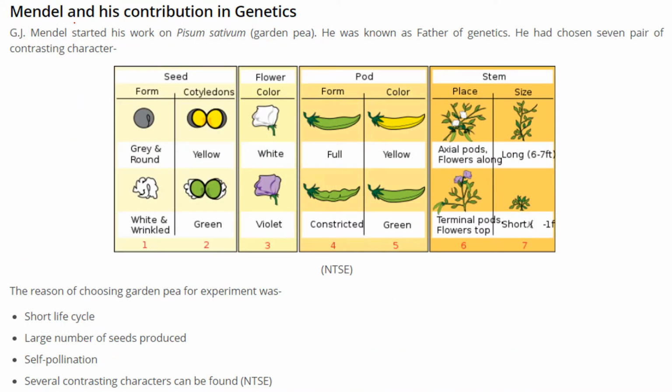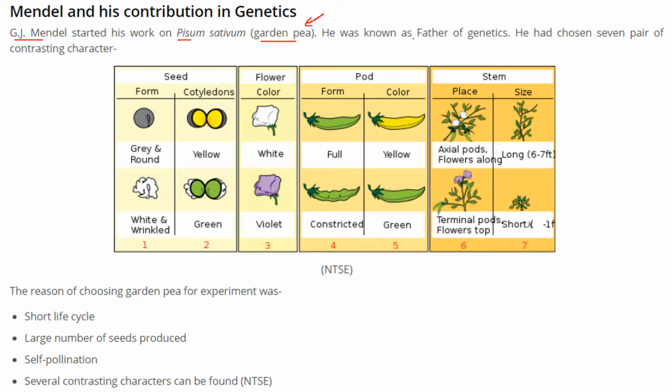Mendel and his contribution in genetics. G.J. Mendel was a famous mathematician. He was not a biologist. He started his work on the garden pea, Pisum sativum. Because of his excellent work, he showed what genetics is, with careful observation and experiment, and that too mathematically.